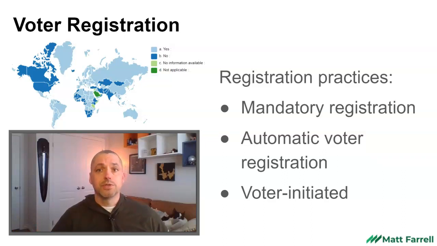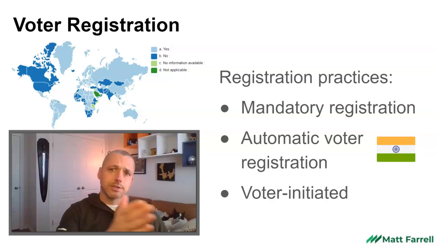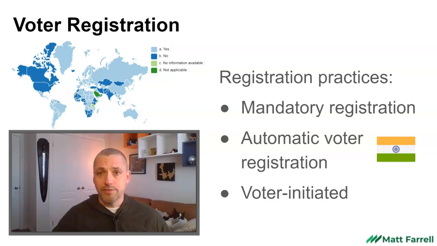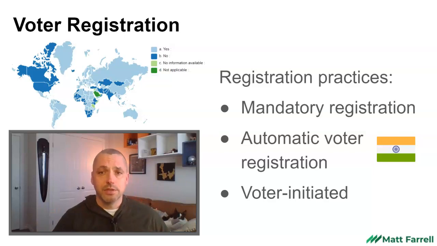A few countries use automatic voter registration, such as India, where the Central Tax Collecting Authority, as it's documenting all of the citizens, is also adding them to the voting roll. And so it's a good example of the government using that information in one spot to also add people to the voting list to make it easier for people to vote. That would be a permissive approach.